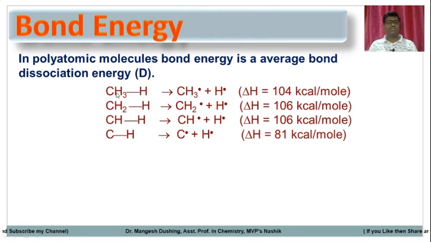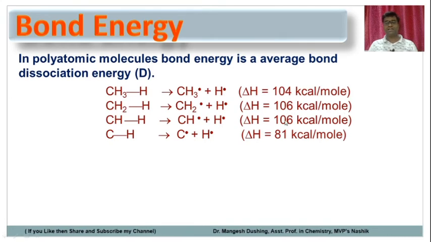If we want to break the CH3-H bond into its constituent radicals, the bond energy is 104 kilocalorie per mole. Once CH3 is formed, again one of the H has to break, that single bond has to break into its constituent radicals CH2 and H, with bond energy 106 kilocalorie per mole.